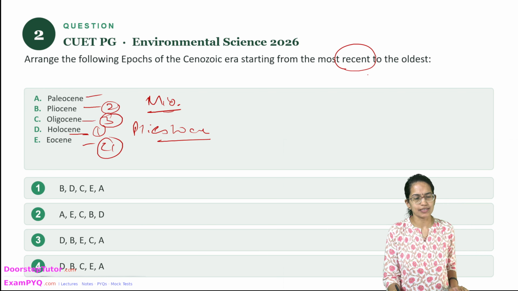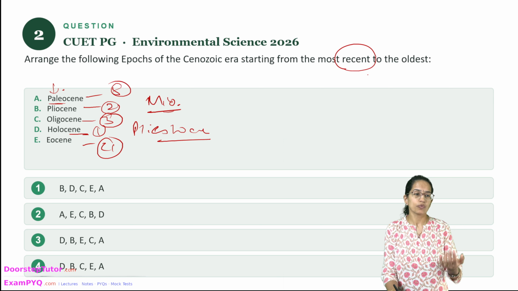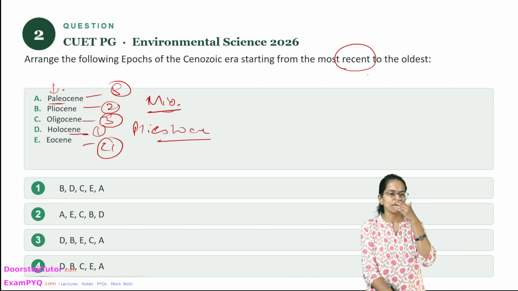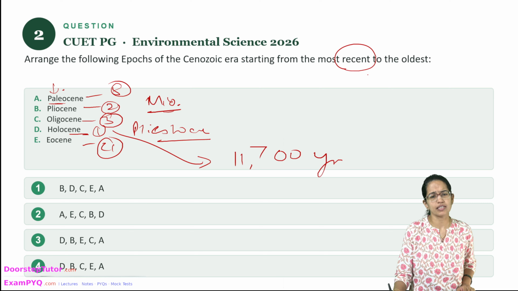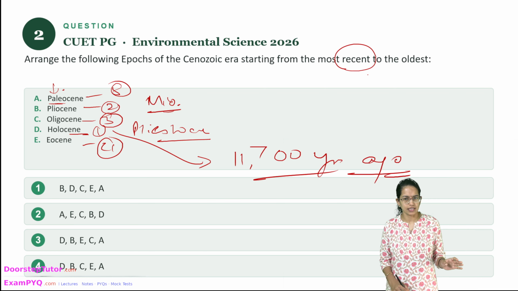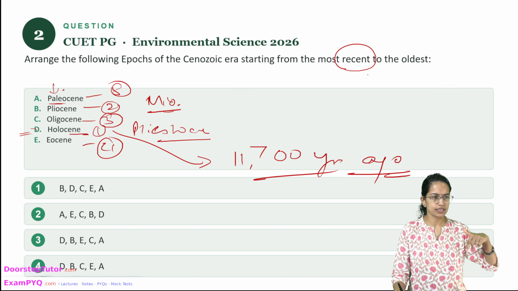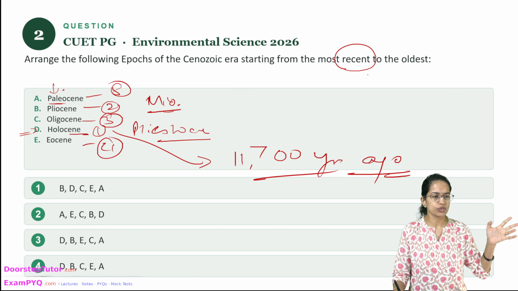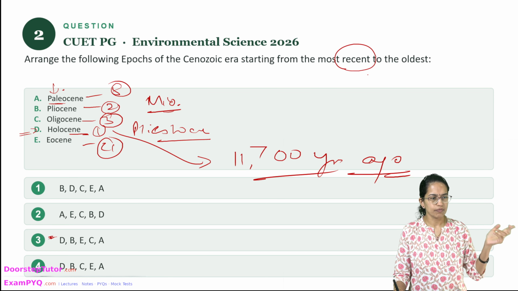So Paleocene, as the name suggests, is from paleontology. Paleontology is the study of fossil deposits. So Paleocene is among the oldest one, and Holocene is the recent one. Now Holocene is the one that we are presently living in, around 11,700 years old, and since then the Holocene has started. So among these, the oldest would be Paleocene, the recent would be the Holocene. So the sequence should start with D, and end with Paleocene, A.